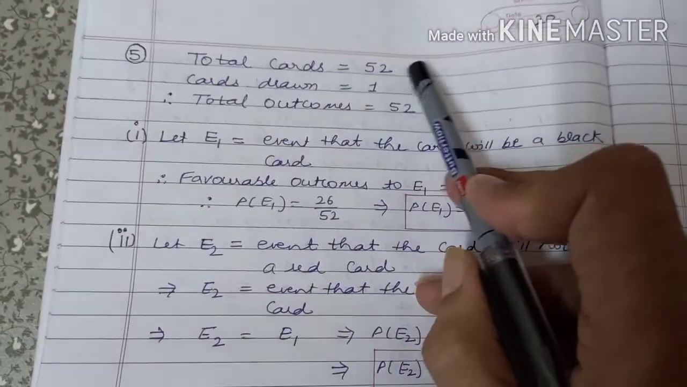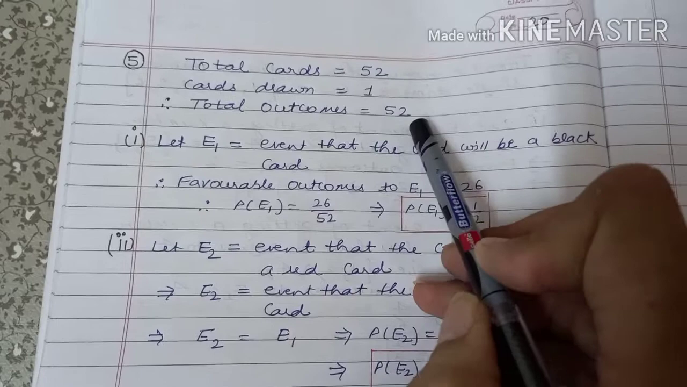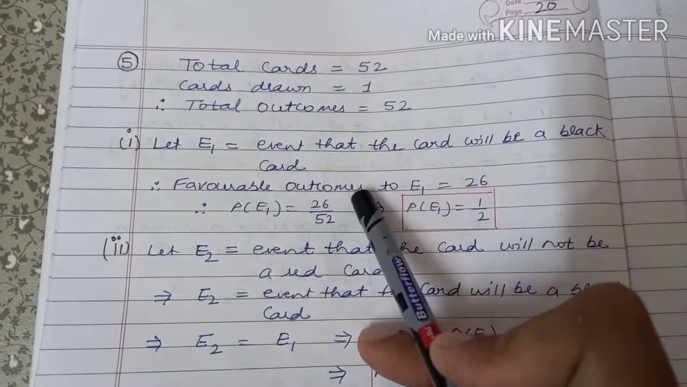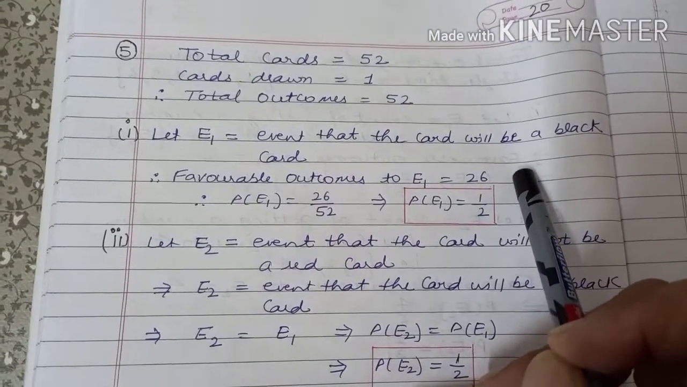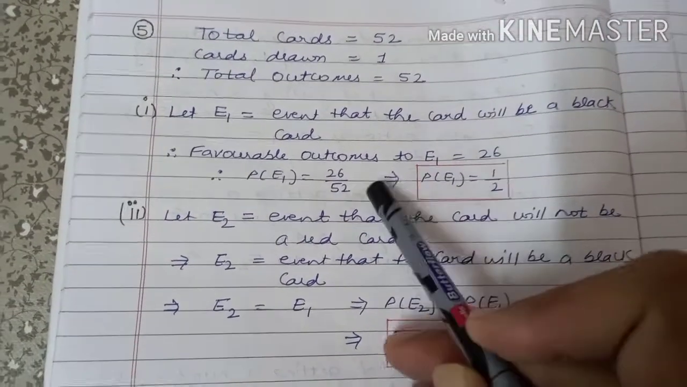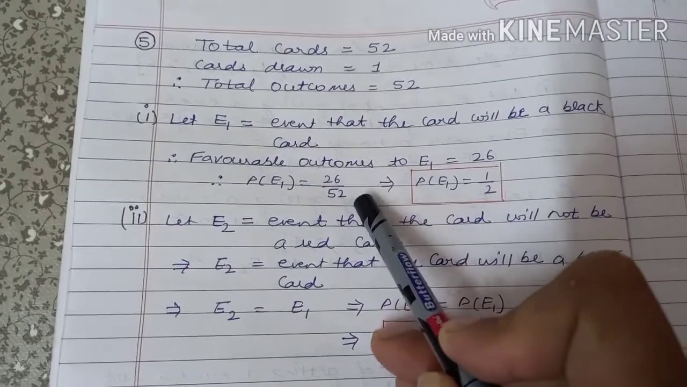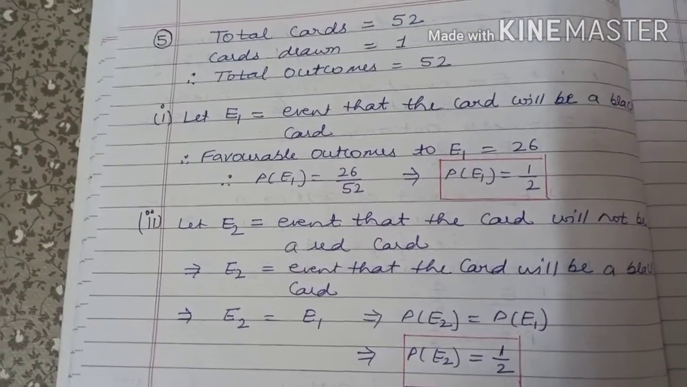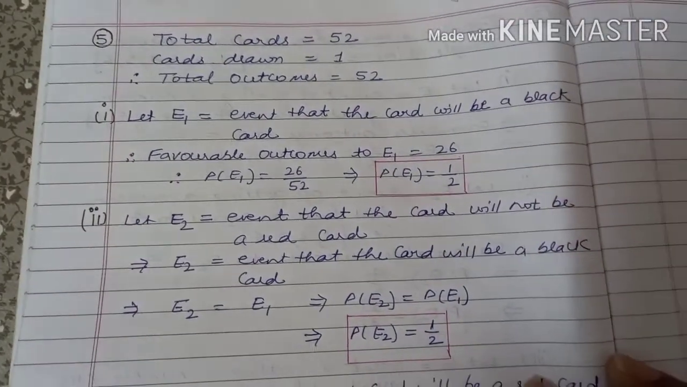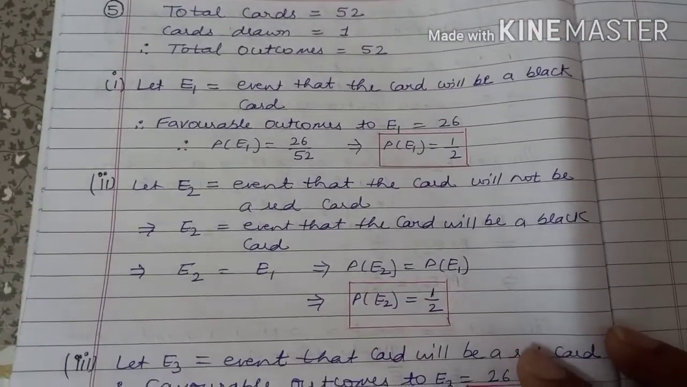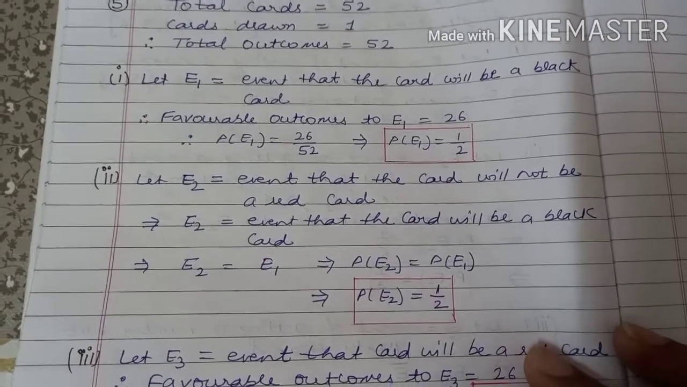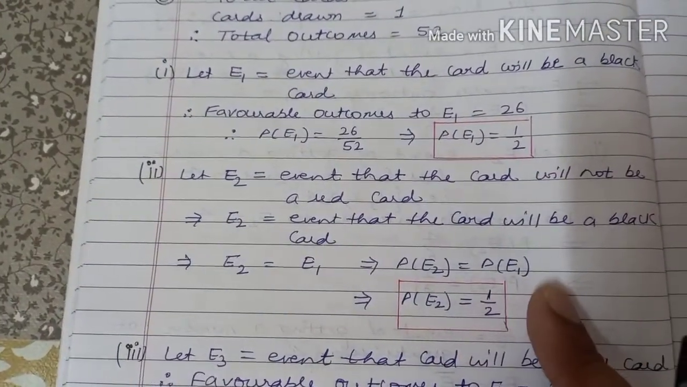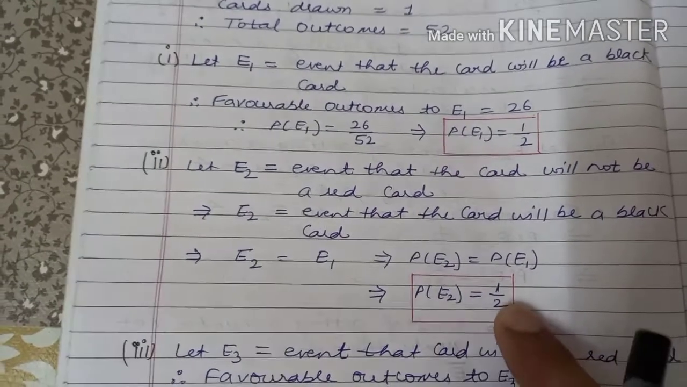Total cards are 52, cards drawn 1, so the total outcomes are 52. E1 is the event that the card will be a black card. We know that total black cards are 26, so the favorable outcomes are 26. So the probability is 26 over 52, that is 1 by 2. Then in the second, E2 is the event that the card will not be a red card. If the card is not a red card, it must be a black card. So it is the same as E1. So the probability of E2 is also 1 by 2.